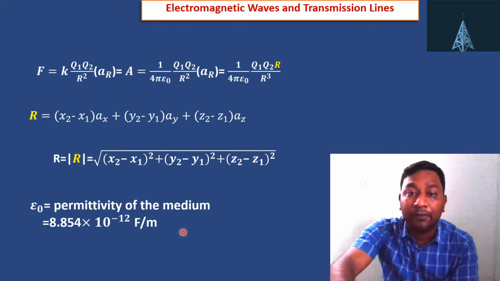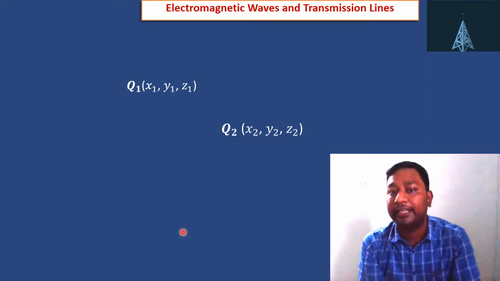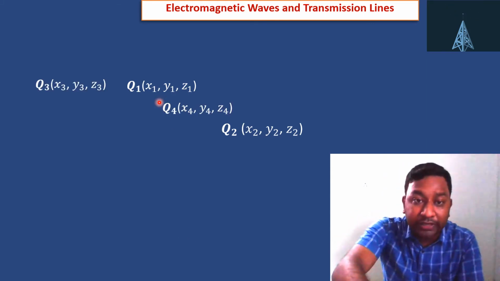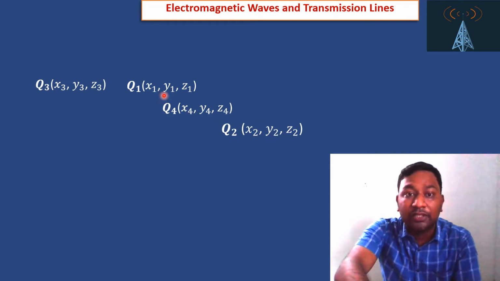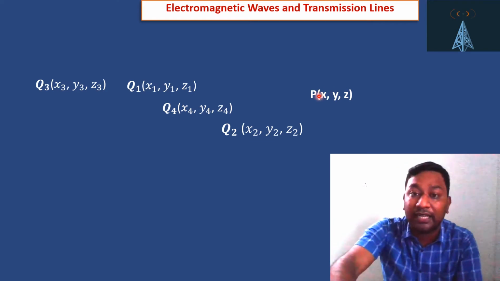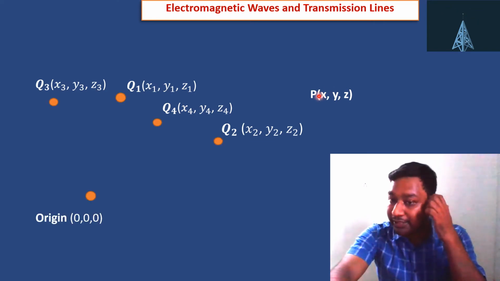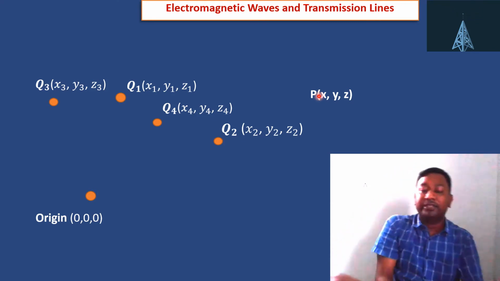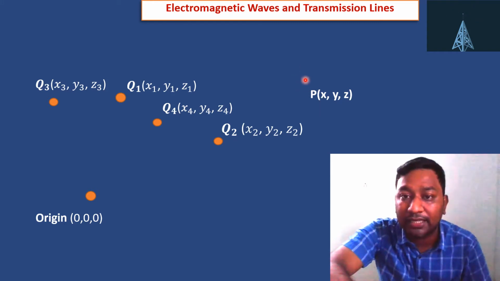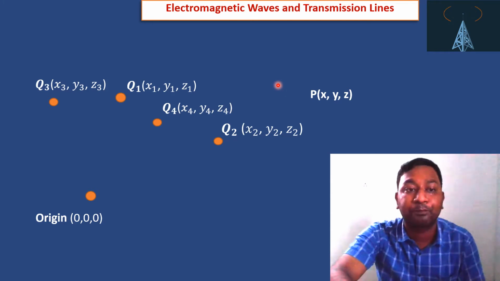Now, if instead of two point charges there are many point charges, like Q1, Q2, Q3, Q4, then due to these point charges, what will be the effect at P? If a charge Q is placed at point P, then what will be the total force, that we'll calculate.